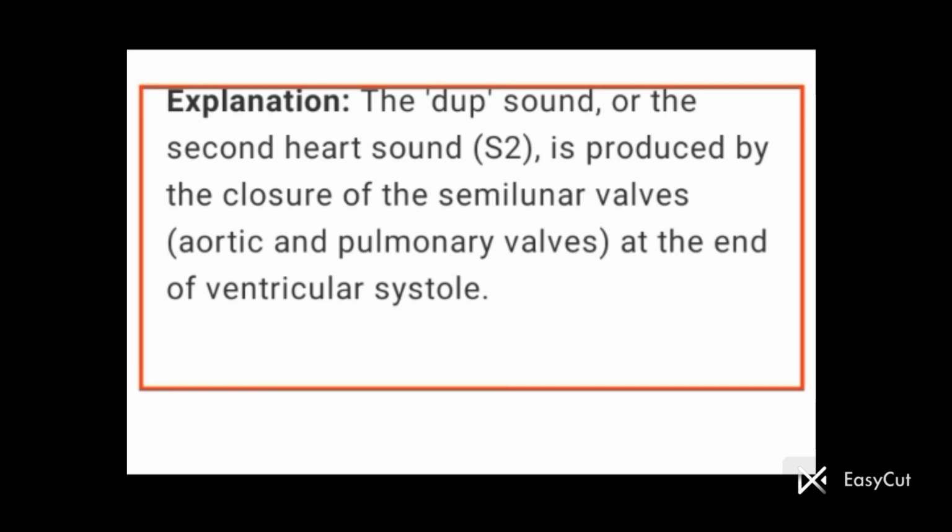During each cardiac cycle, two prominent sounds are produced which can be easily heard by the stethoscope. The first heart sound, lub, is associated with the closure of the tricuspid and bicuspid valve, whereas the second heart sound, dub, is associated with the closure of the semilunar valves. These sounds are of clinical diagnostic significance.